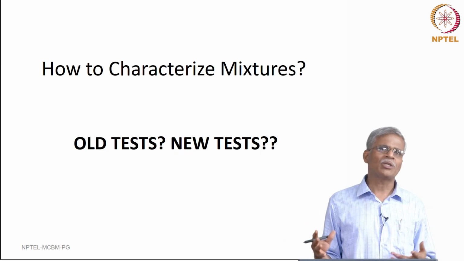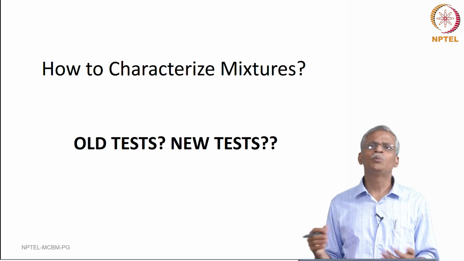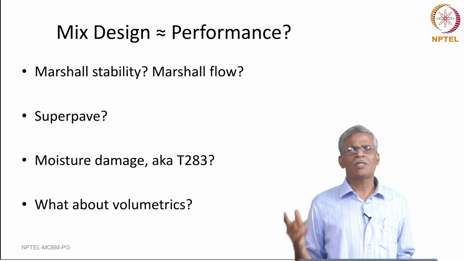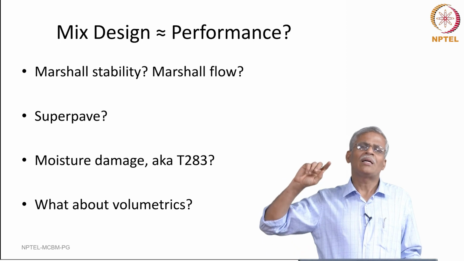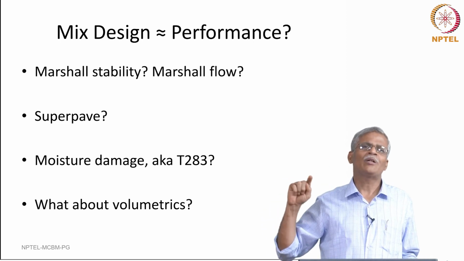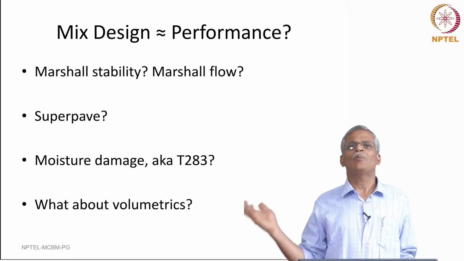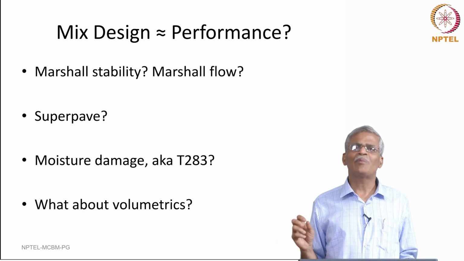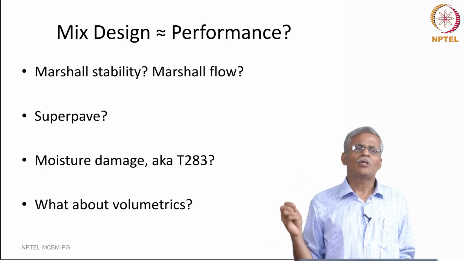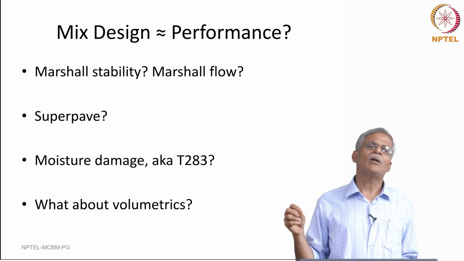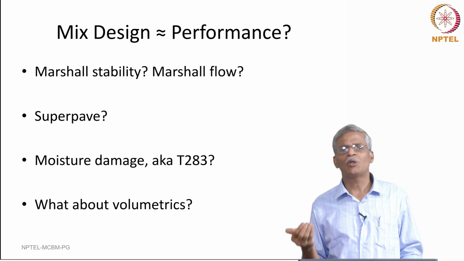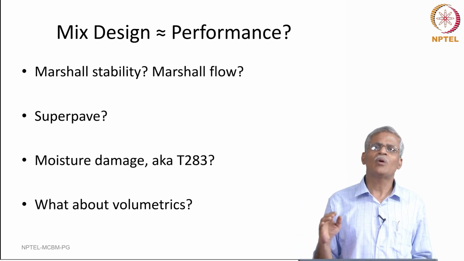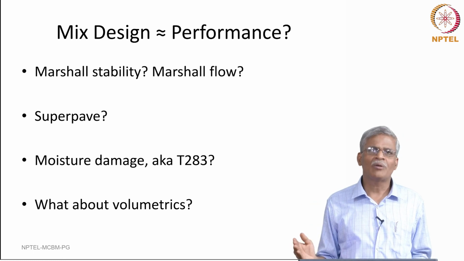Now, coming to the mixtures, you are talking about old tests, there are new tests. So, what are these old tests? Most of the time there is always a confusion related to relating the parameters that you get from a mix design with the performance, for instance the Marshall stability or the Marshall flow. These are basically values that you are going to use for checking the adequacy of the binder content that you are going to use in your mixture. So, they do not have any connection whatsoever with the mechanical property of the material.